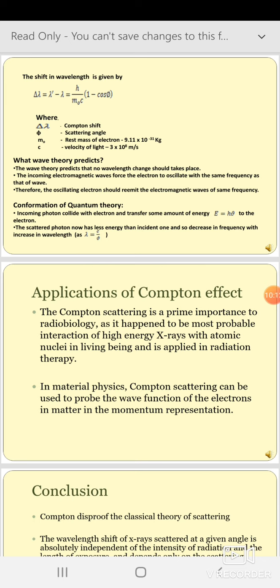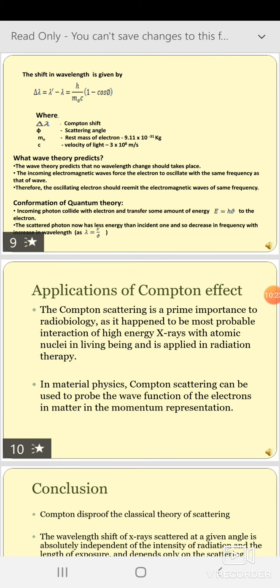Now, what do we predict from the wave theory of light, or is the Compton effect successful in explaining the wave theory of light? We will see here what the predictions are. The wave theory predicts that no wavelength change should take place. That means after scattering there will also be the generation of an unmodified component. Unmodified component means the scattered component having wavelength same as that of the incident wavelength, that is mentioned in the Compton effect diagram, that is lambda.